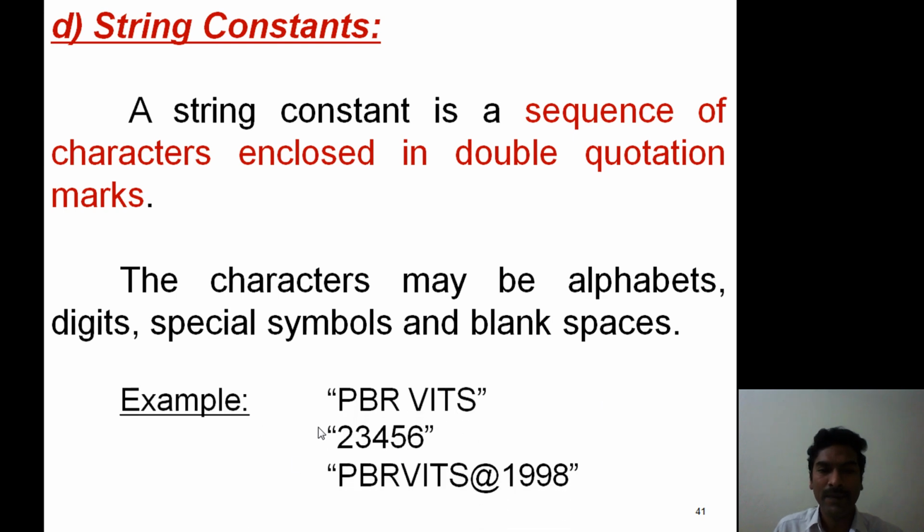Here is an example. Now within double quotation marks, a word is a combination of alphabets, valid. Within double quotation marks, a number is a combination of digits, valid. Within double quotation marks, a mix is a combination of alphabets, special symbols, and digits. All are valid. So 4 types of constants are available, such as integer constants, real constants, character constants, and string constants.